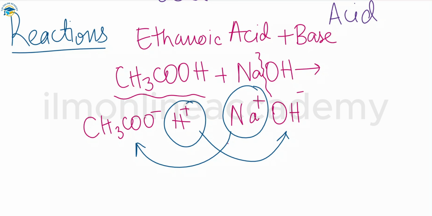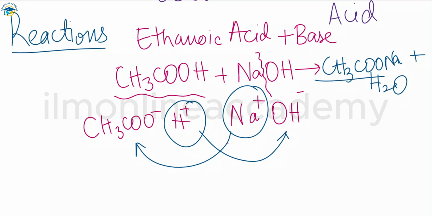So just like that, the products that are released here are CH3COONa plus water. The name of this product is sodium ethanoate. You call it sodium ethanoate, and this is the product that is formed when ethanoic acid reacts with the base.